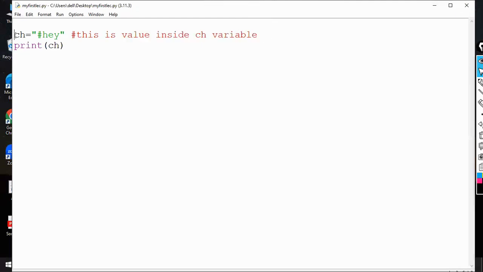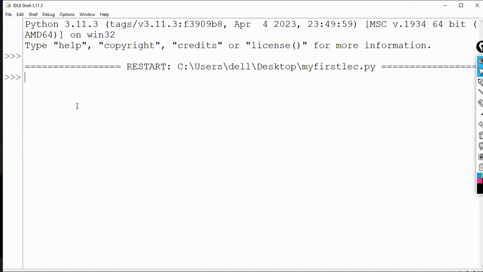Now I want to comment both of these lines so that I can write my new code instead of making a new file. So one way I can perform hash here and then hash here. But if I am having more than hundreds of lines, then using hash in each line is going to be a lengthy process. For multiple line commenting, I can use triple single quotes or triple double quotes in the starting and the same in the ending of the code. Either I can use this or I can use this part. So this is for multiple line commenting, right?